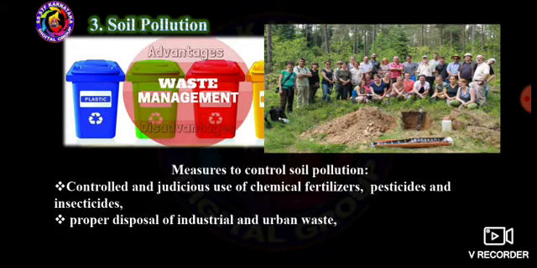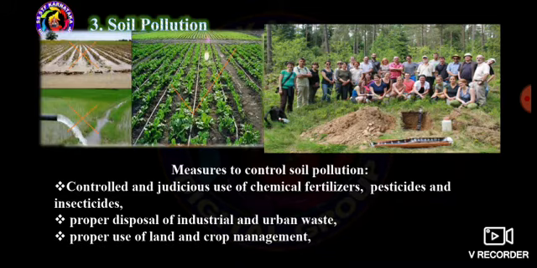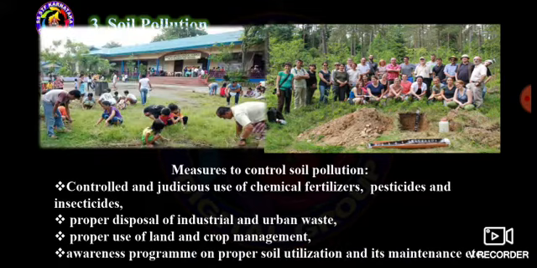Proper disposal of industrial and urban waste, proper use of land and crop management, awareness programs on proper soil utilization and its maintenance, etc. These were the measures to control soil pollution.